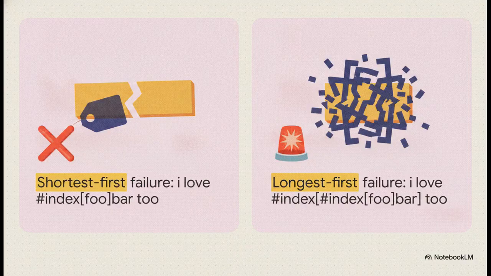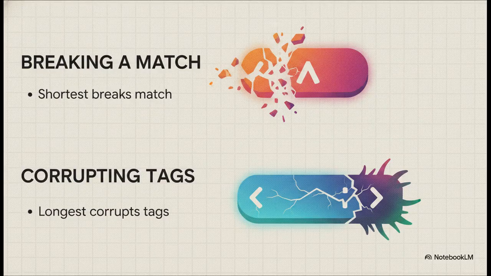This brilliantly illustrates the nightmare scenario. If we process the shortest match first, we get an absolute failure. The output becomes, "I love #index[foo]bar too." If we flip it around and go longest first, it's arguably even worse. We end up with nested broken markup where foo is tagged right inside of foobar. Both of these are completely invalid Typst code and will break the PDF generation entirely. No way around it. So why does this fail so badly?